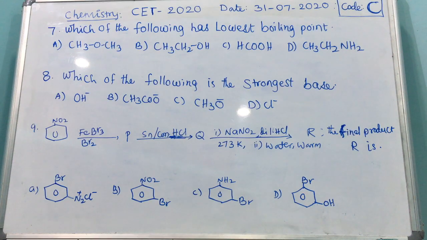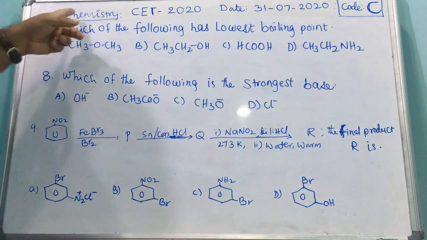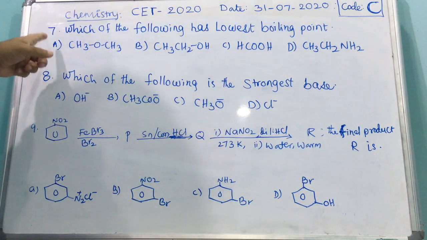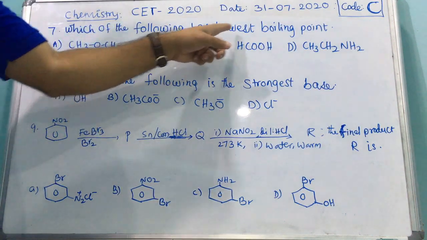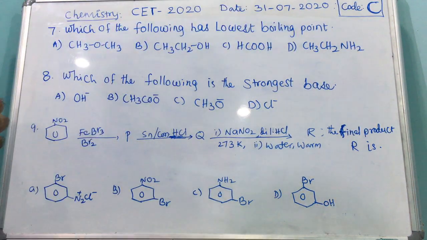Hi students. Now I am discussing question number 7, 8, 9. Now the question, Chemistry CET 2020, question number 7: Which of the following has the lowest boiling point?